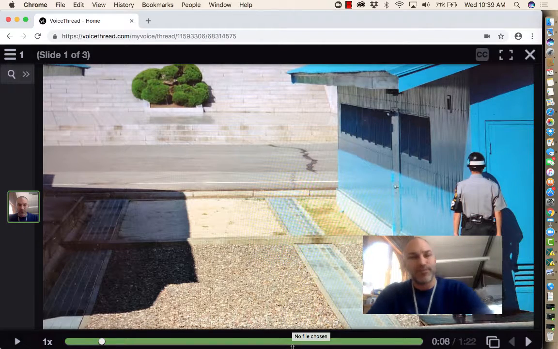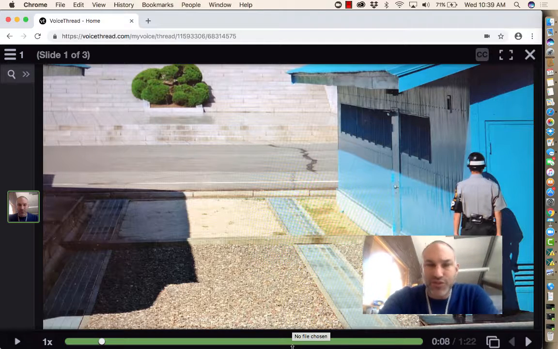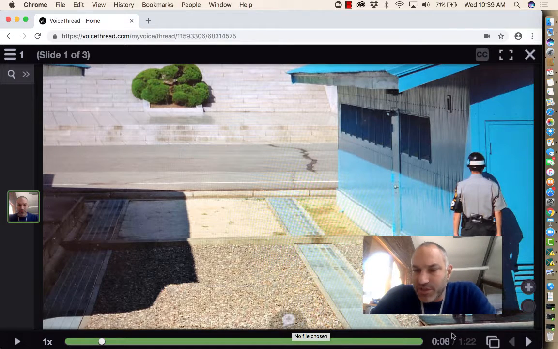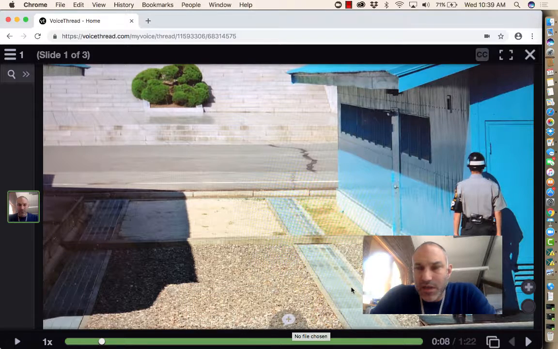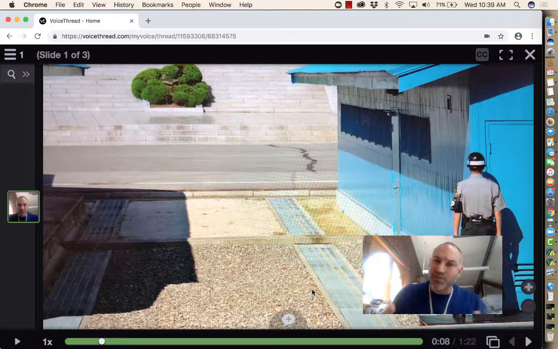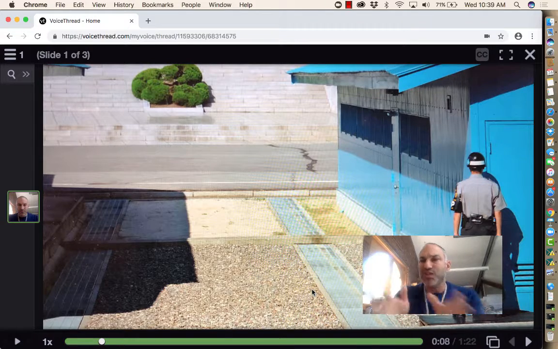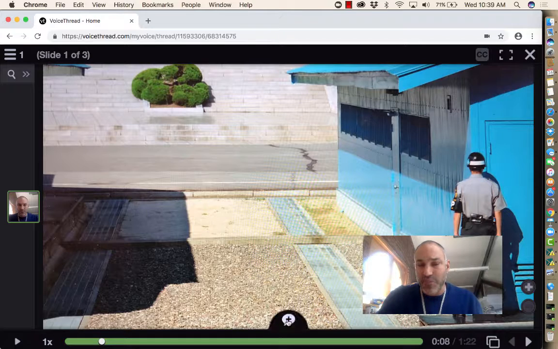So friends, I showed you how to change your avatar and how to upload some images. Let's talk about annotating and commenting. So you'll each be building your own slides, and you can comment on your own, advancing your argument, your thesis, right? You'll each be doing that. But while you're constructing this, you may also comment on each other's work.